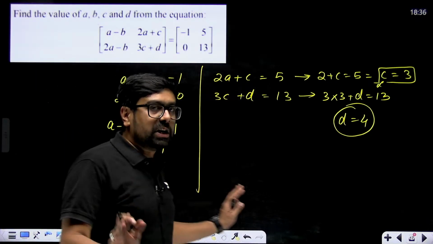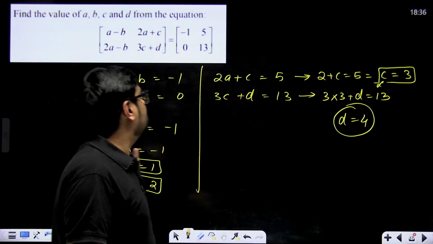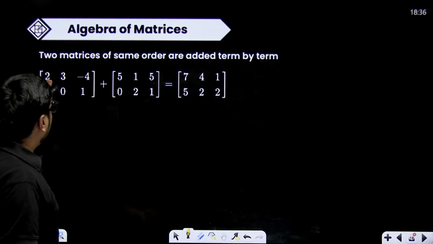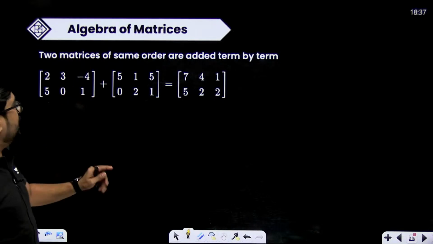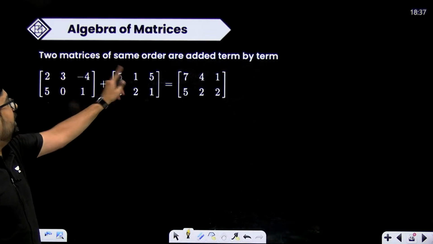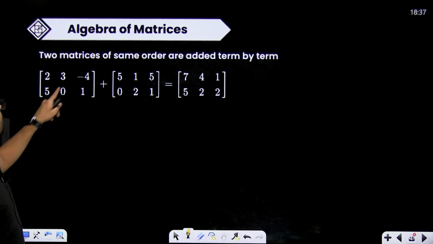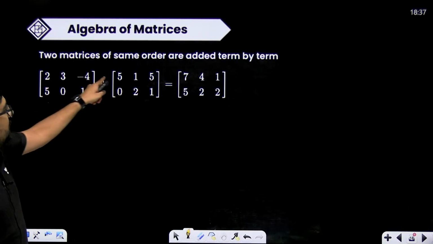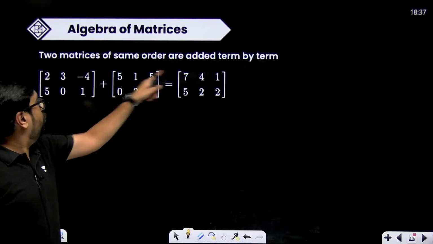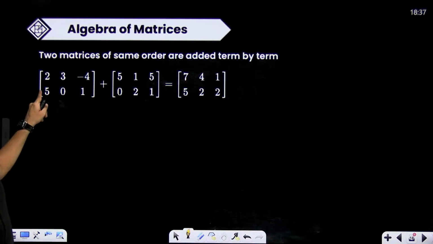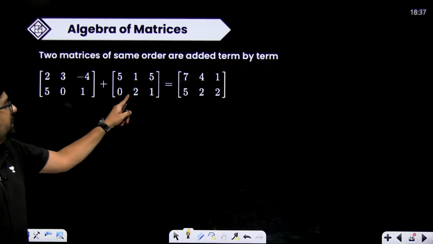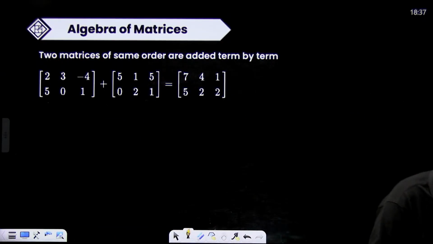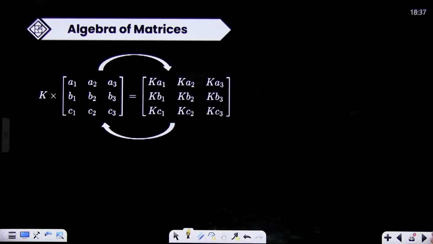Simply you have to just equate and make the equations. Easy questions can come from this part. Now adding is also easy. Just add the corresponding elements. 2 will be added to 5, 3 will be added to 1, -4 will be added to 5, 5 will be added to 0, 0 will be added to 2. You can see 2 plus 5, 7, 3 plus 1, 4, -4 plus 5, 1, 5 plus 0, 5, 0 plus 2, 2, 1 plus 1, 2. Add the corresponding elements. Very easy thing. Right? Very easy thing.